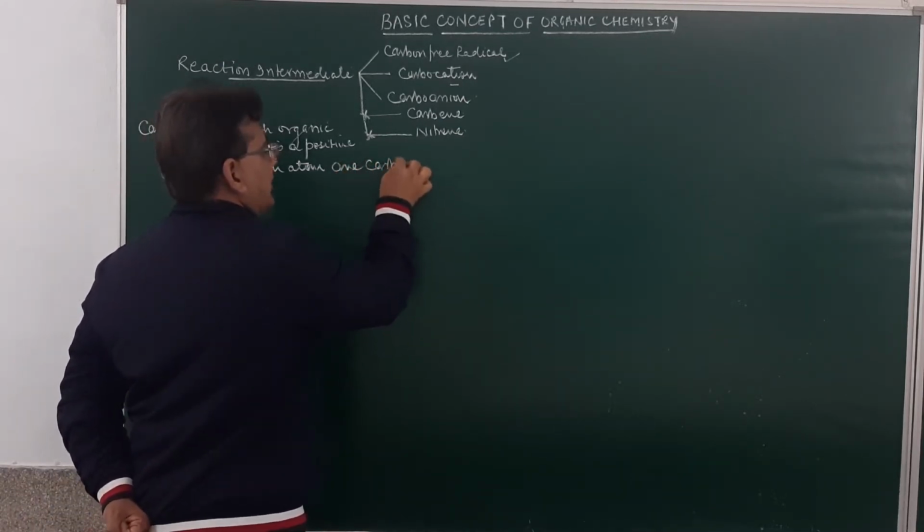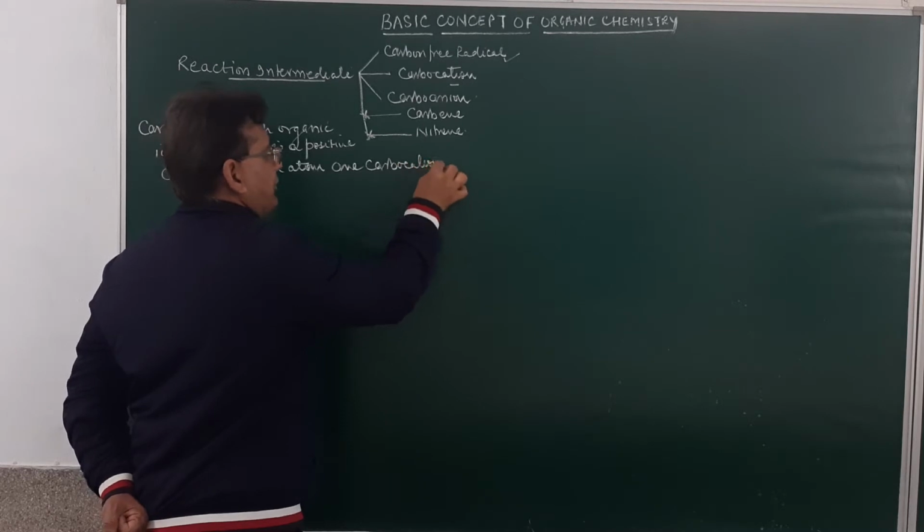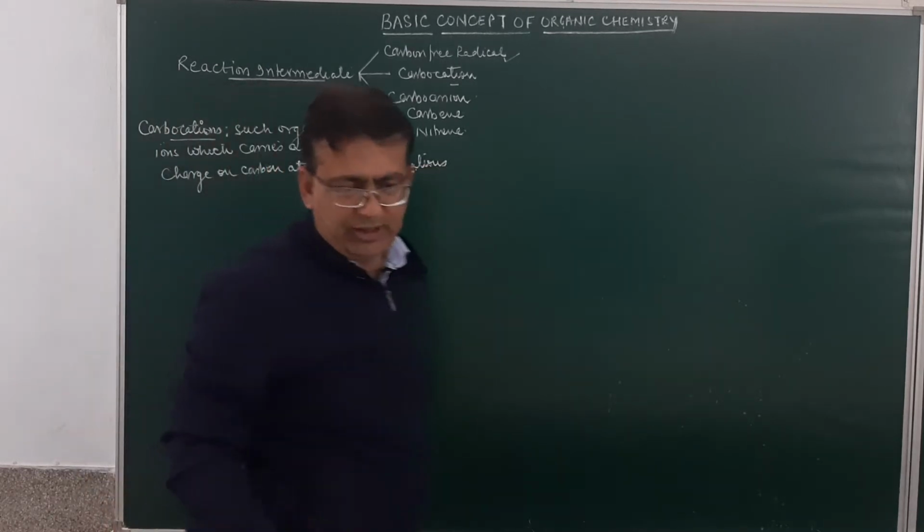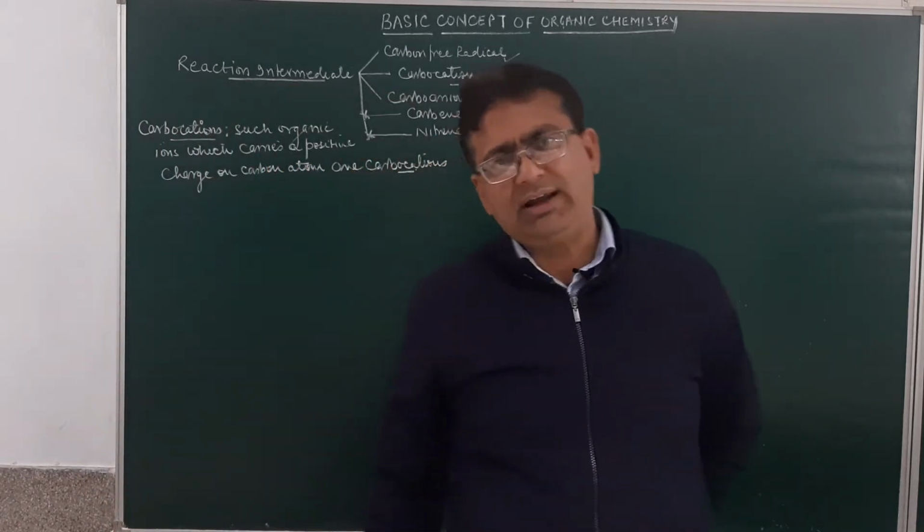All organic ions which carry a positive charge on the carbon atom are known as carbocations.